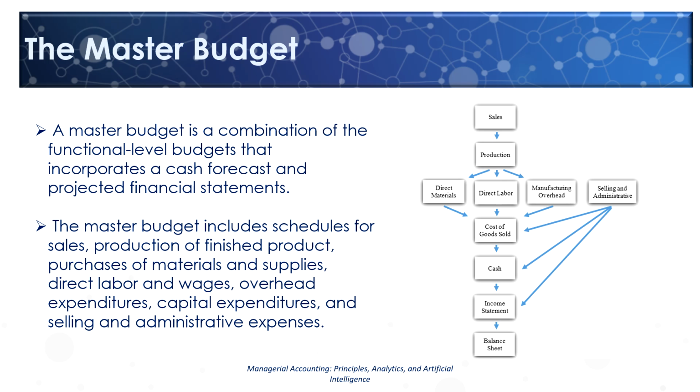A master budget is a combination of the functional level budgets that incorporates a cash forecast and projected financial statements. The master budget includes schedules for sales, production, purchases of materials and supplies, direct labor, wages, overhead expenditures, capital expenditures, and selling and administrative expenses. All of those budgets get compiled into cash budgets and projected or pro forma financial statements, such as an income statement and balance sheets.